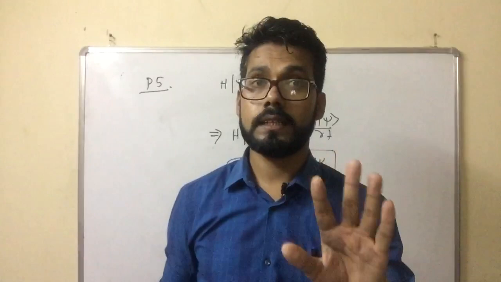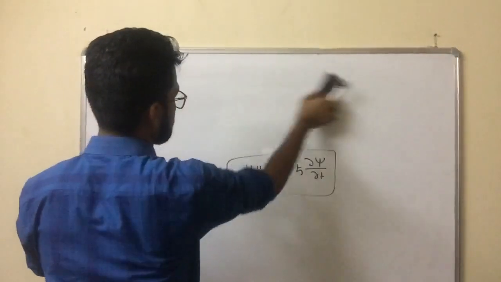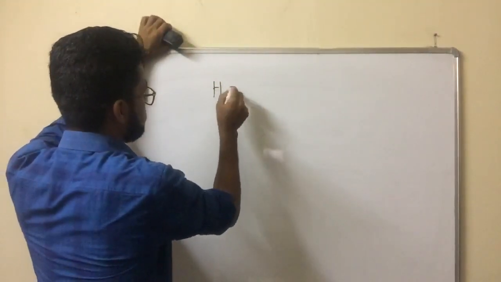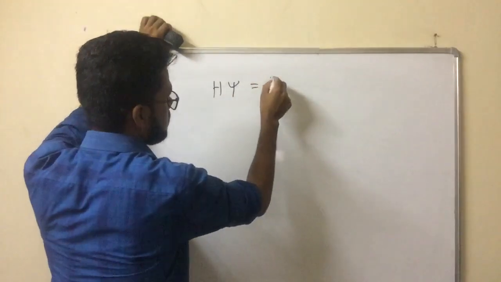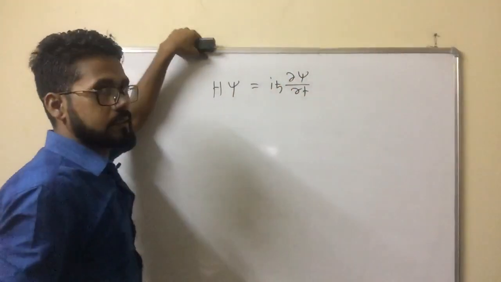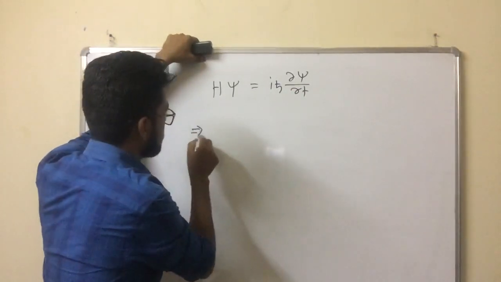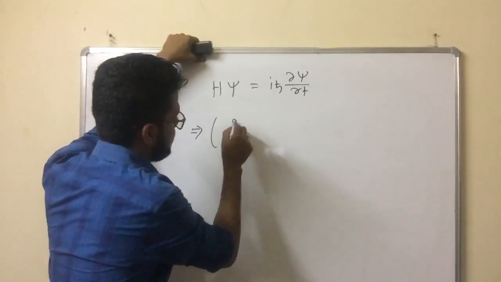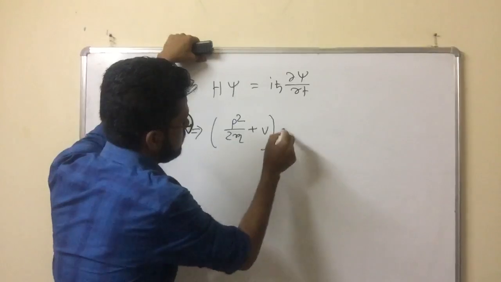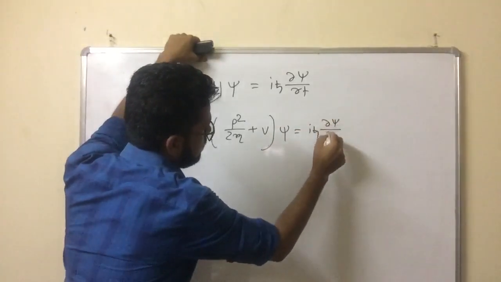What is the general solution of quantum systems? I am not going to derive the Schrodinger equation. I am writing it again, in simplified form instead of bracket notation. H is the total energy, so it will be p square by twice m plus V, acting on psi, equal to i h bar del psi by del t.